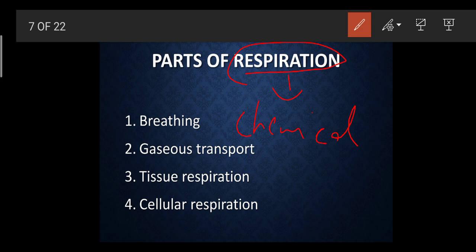Why? Because respiration is not only the taking in of oxygen and releasing of carbon dioxide, but it also involves chemical reactions, because all of the respiration reactions take place in the presence of enzymes. When the glucose in our body gets broken down, that smaller glucose comes in contact with the cells and gets oxidized, and releases the energy in the form of ATP. So that is why respiration is a wider term than breathing.